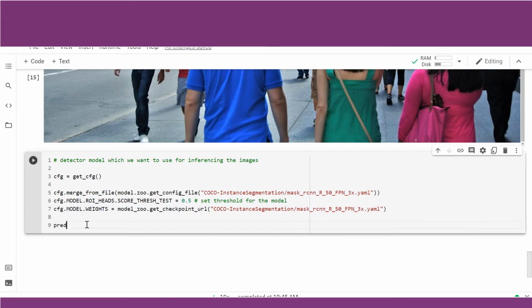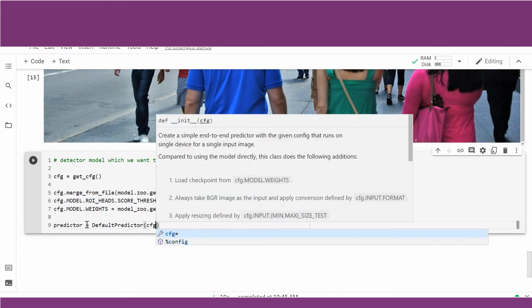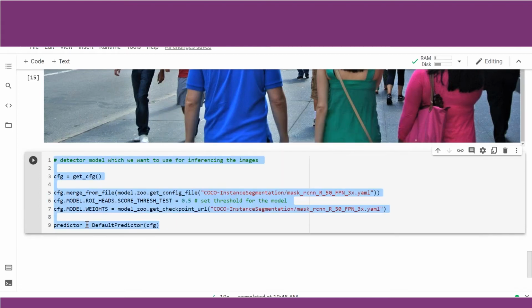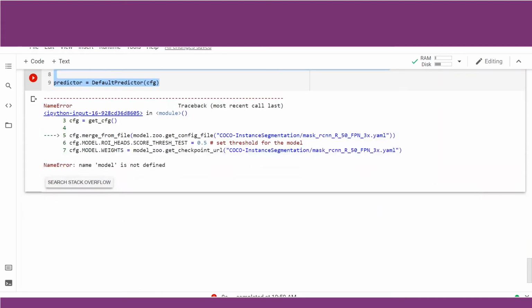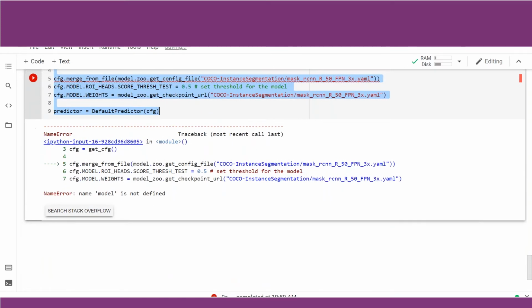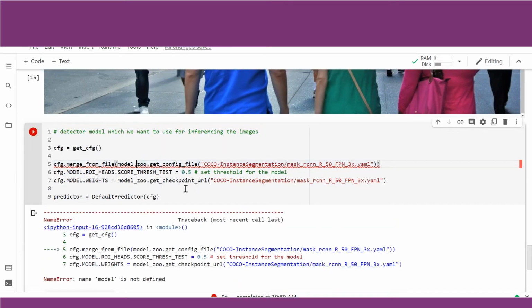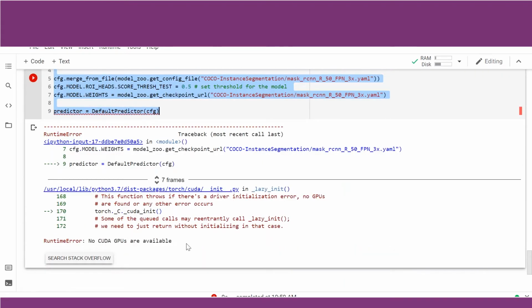So let us name that variable as predictor equal to default predictor and the configuration. Let us run to check if everything has gone well. There is an error: name model is not defined in line number 5. I made a mistake here. It should be model underscore zoo. Then we have the "no CUDA GPUs are available" error.